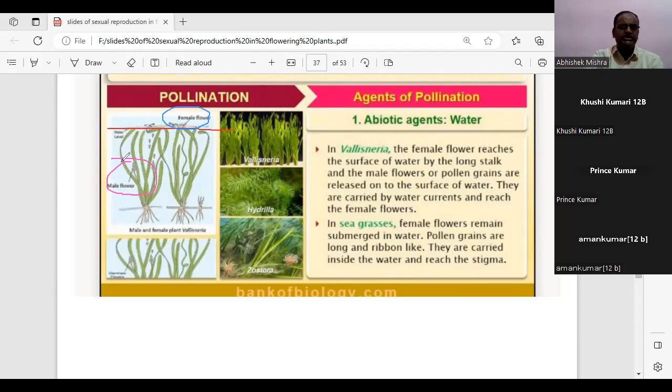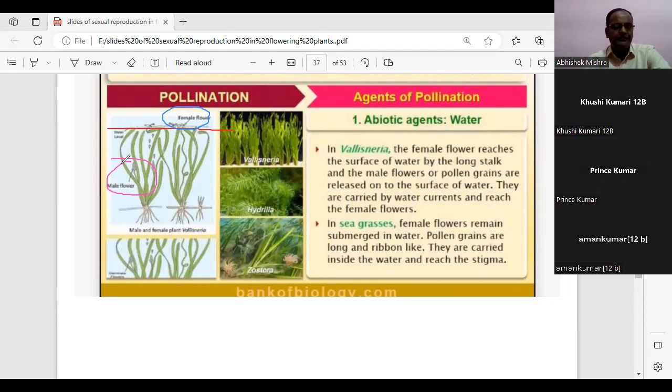See, students, the location of the female and the male flower and the water level plays a very important role. The female flower reaches the surface of the water by a long stalk, and the male flowers are released on the surface of the water. They are carried by the water current and reach the female flower.